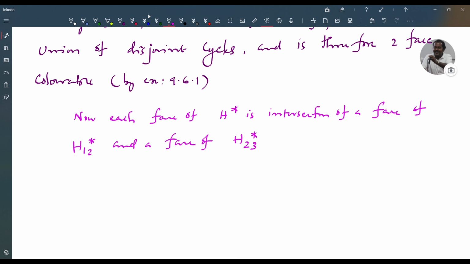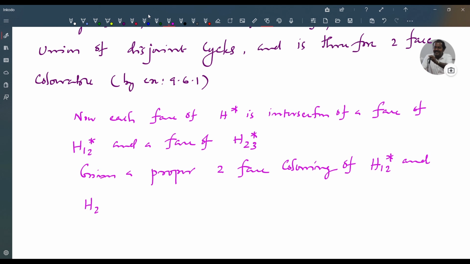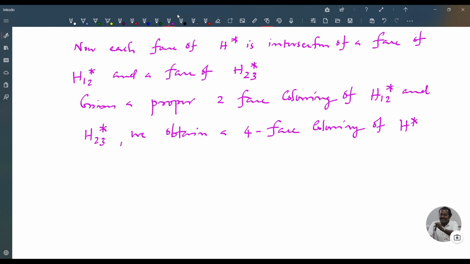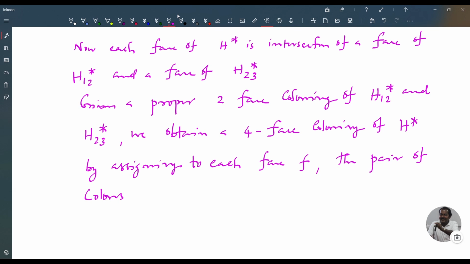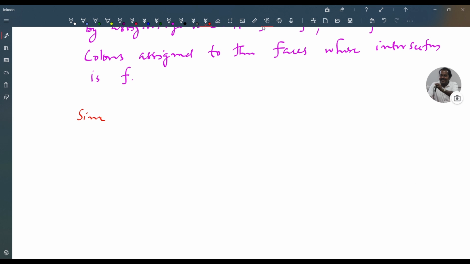Given a proper two-face coloring of H12 star and H23 star, we obtain a four-face coloring of H star by assigning to each face F the pair of colors assigned to the faces whose intersection is F. Since H star equals H12 star union H23 star, this four-face coloring of H star is proper.